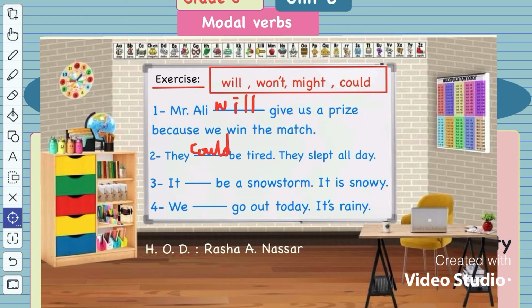So it is maybe, or it may be snowy. So here I am not sure if it will be a snowstorm or not. So here it might be a snowstorm. It is snowy. Might.